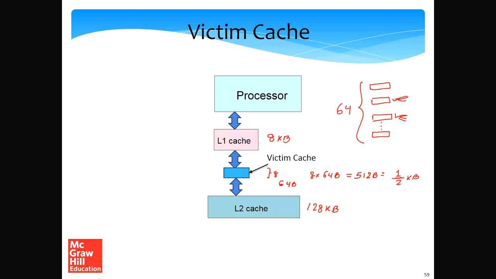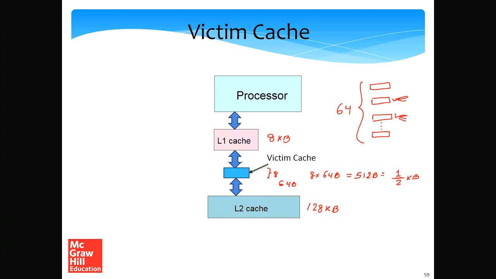For example, a half a KB cache, especially when sandwiched between an 8 KB and a 128 KB cache, will have a minimal effect. But if we design the algorithm to send cache lines to a victim cache slightly judiciously, and mainly target lines that are evicted from highly accessed or highly contended sets, then most likely these lines will be accessed more frequently in the future because of temporal and spatial locality effects. As a result, the victim cache might play a significant role in appreciably reducing the number of memory requests that go to the L2 cache.